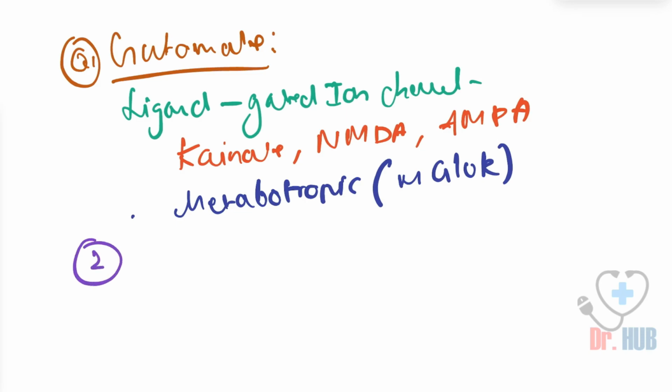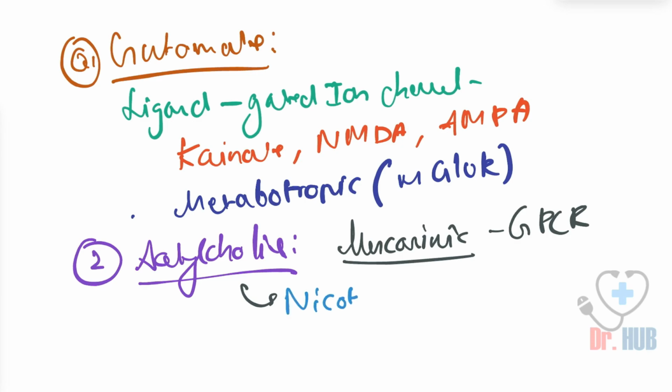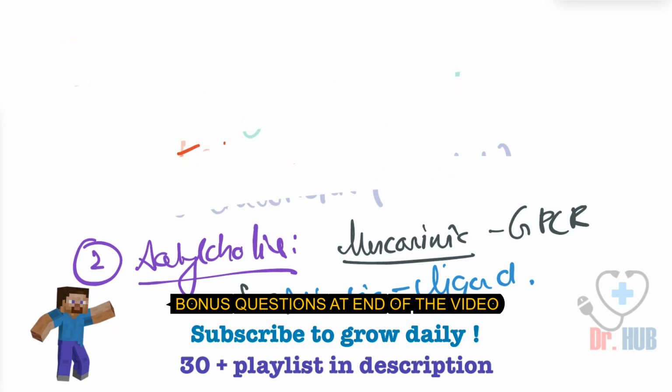The second question we asked was about acetylcholine. Acetylcholine includes muscarinic, which includes the GPCR, and also nicotinic, that is ligand gated. Then we move on to answering our third question.